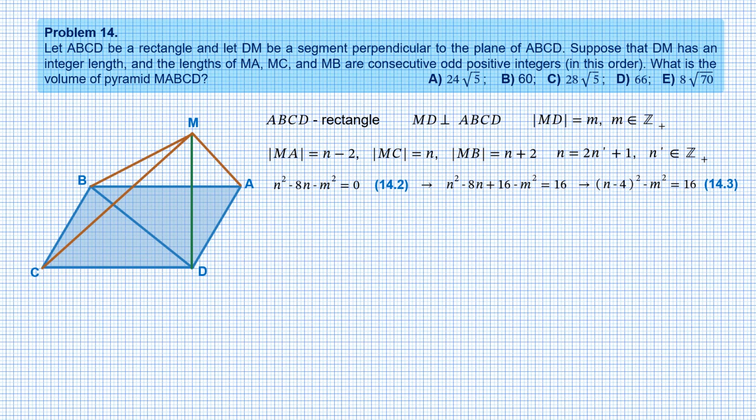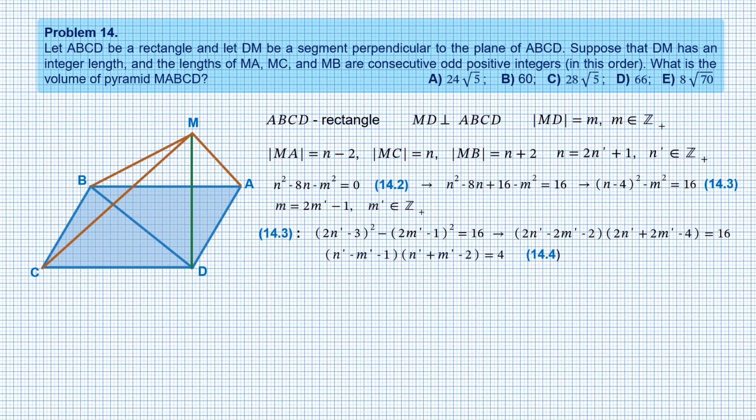Since m can be equal to 1, we write that m equals 2m prime minus 1, where m prime is a positive integer. Now we substitute the expressions for m and n in terms of m prime and n prime into the equation 14.3. And we factorize the left-hand side. We see that both factors in the left-hand side are divisible by 2. Therefore, we can simplify the equation by dividing both its parts by 4. Thus, we get to the equation 14.4.